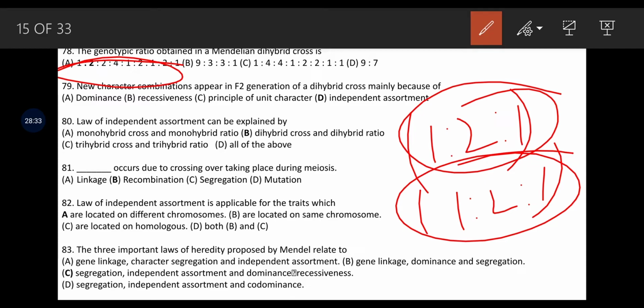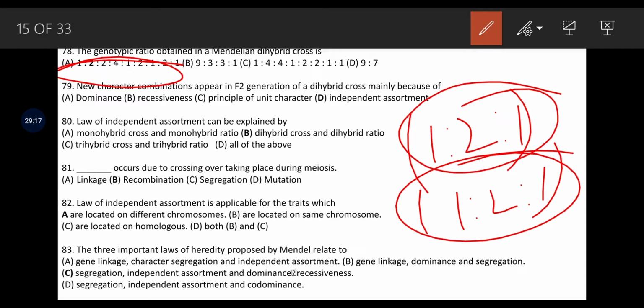Dash occurs due to crossing over taking place during meiosis. The answer is recombination. Crossing over means recombination takes place. Law of independent assortment is applicable for the traits which are located on different chromosomes, which are located on same chromosomes, which are located on homologs. The independent assortment, the basic rule is, the traits should be located on different chromosomes. If the traits are located on same chromosome, what will happen? They'll inherit together, so there won't be any crossing over. So that will be called as linkage.